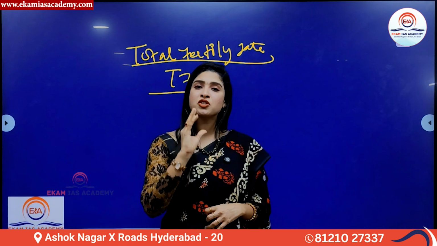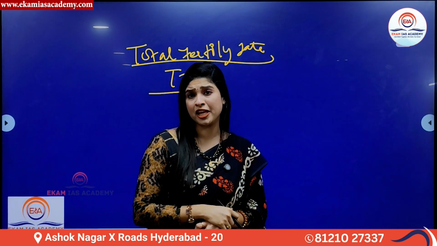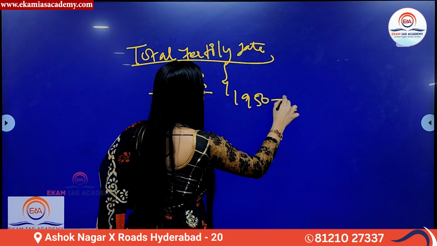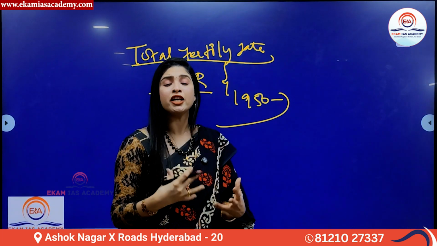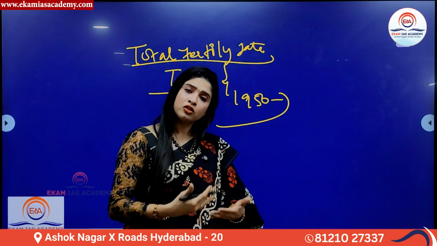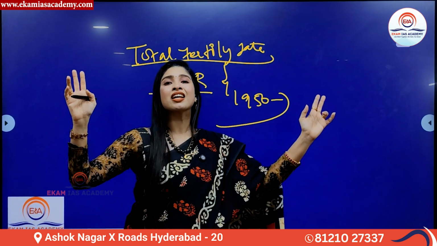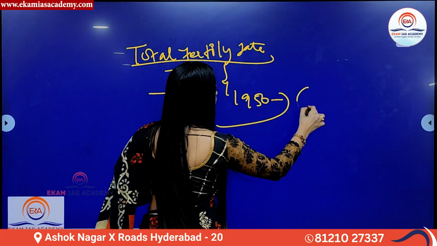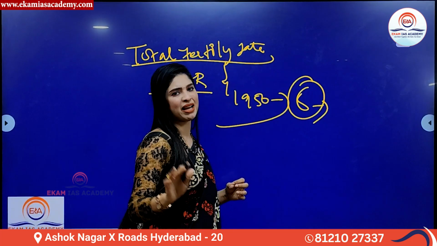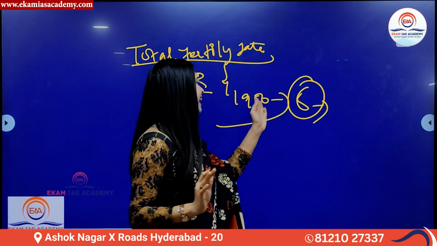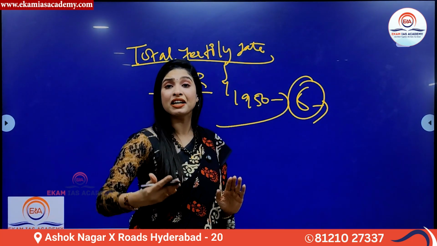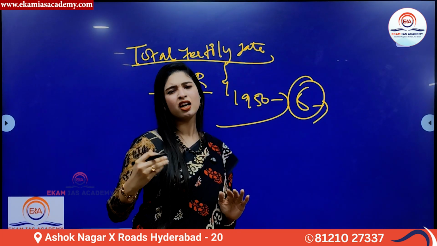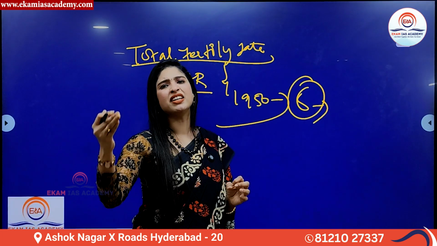For example, in the 1950s, the total fertility rate of a woman, that is, the capacity of a woman to produce children throughout her lifetime within her reproductive age of 15 to 49, was 6. She could bear 6 children during 1950. Over the years, the total fertility rate has been declining due to multiple reasons, which we will discuss as well.